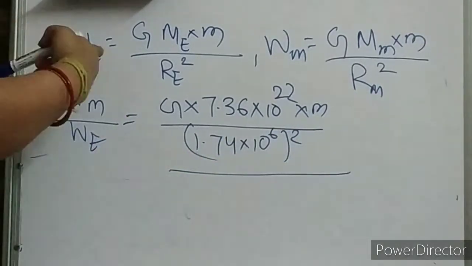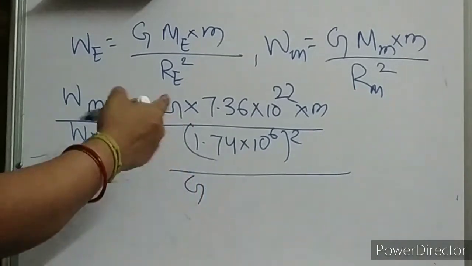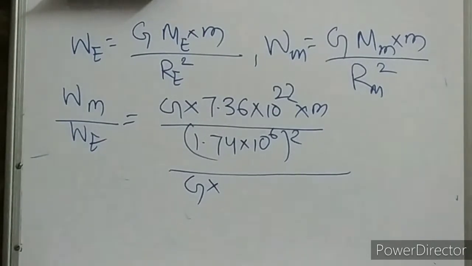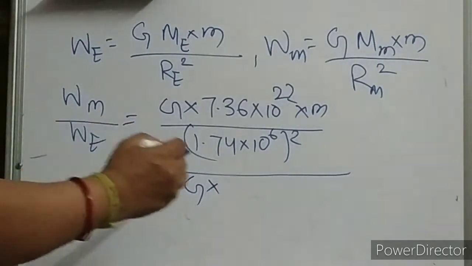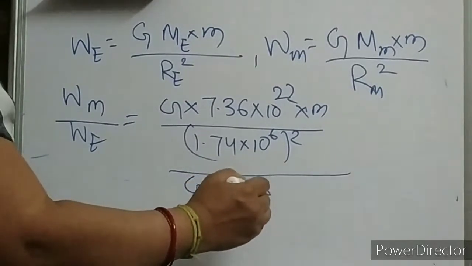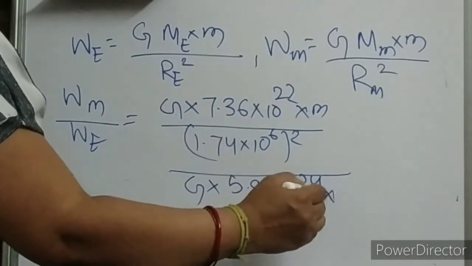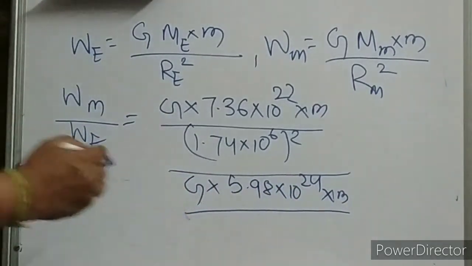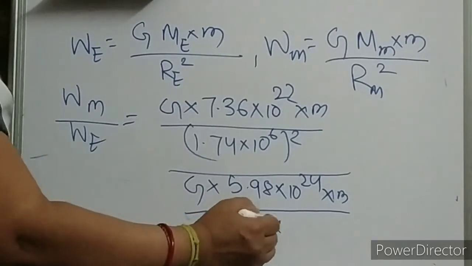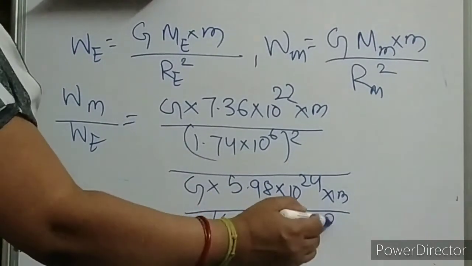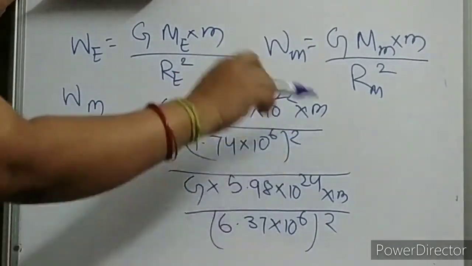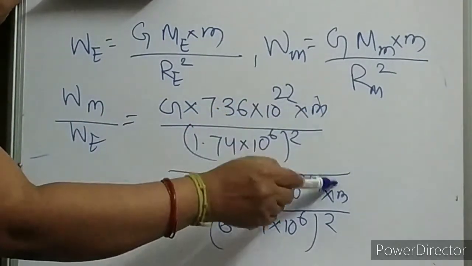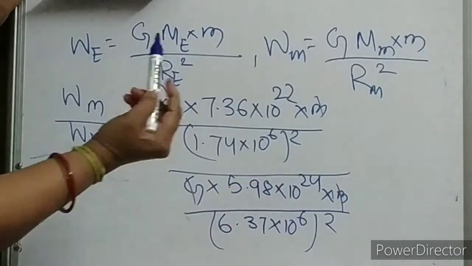Divided by, wait, so again G, I am not putting the value of G because it is going to get cancelled again, because it is the same in denominator and numerator. So G into 5.98 into 10 to the power 24 into M divided by, what is the radius of the Earth? It is 6.37 into 10 to the power 6 square. Okay, then just change the thing, it will go up and it will come here. So G gets cancelled, M gets cancelled. Okay, and these are all the numbers.